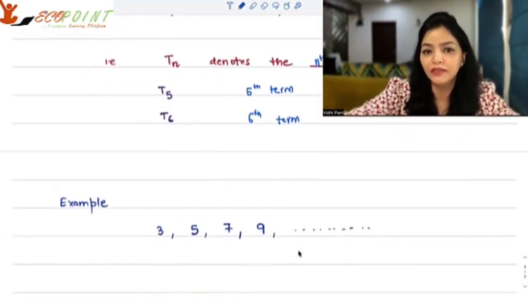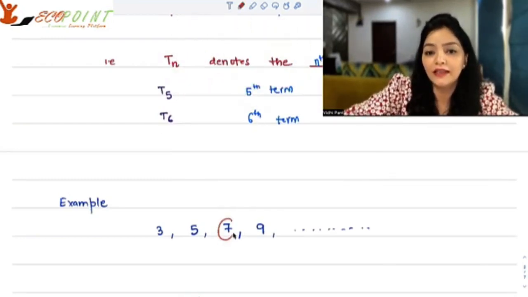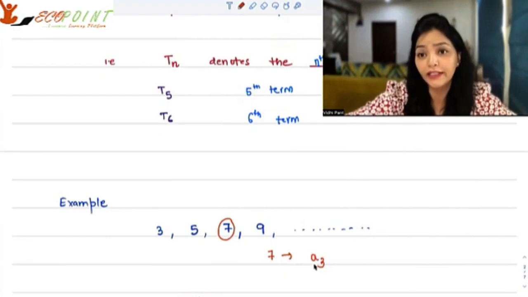For example, 3, 5, 7, 9, so on and so forth could be a sequence. If I say 7, I can say it is the 3rd term. So I can call it A3.